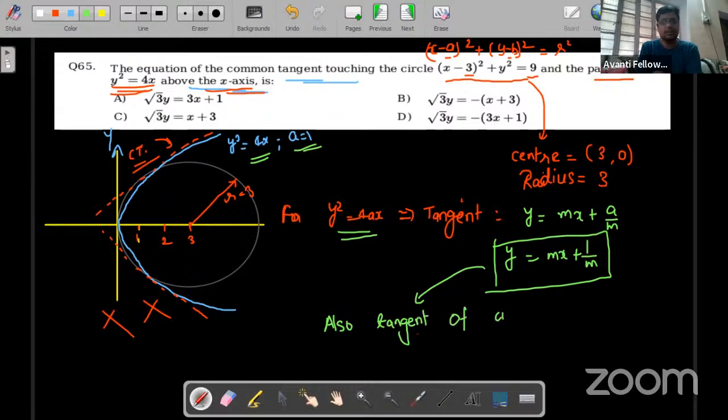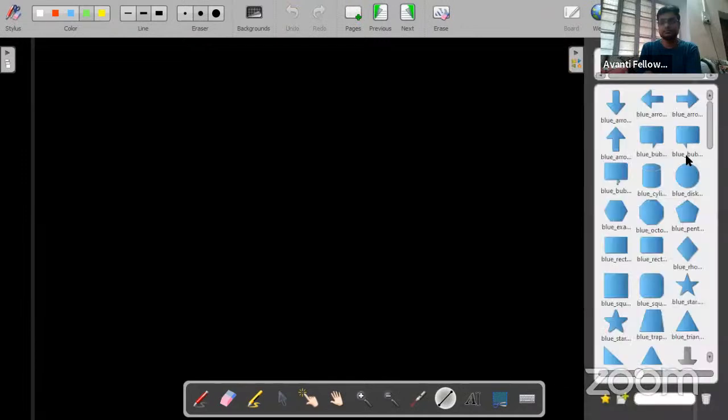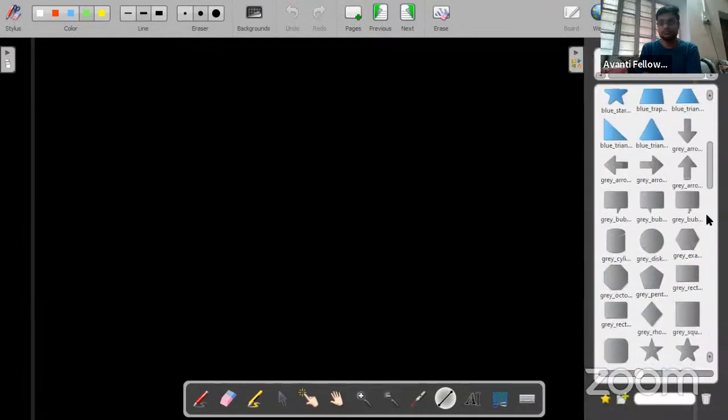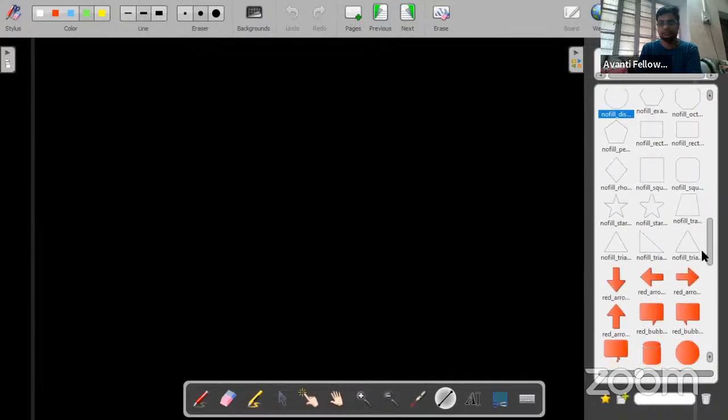So this is also tangent of the circle. And when a line is tangent to a circle, can you guys tell me what condition we should use? This is a circle and one line is there which is tangent to this circle.